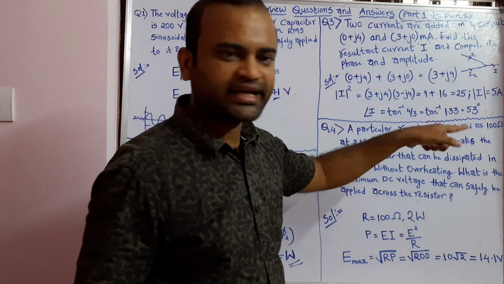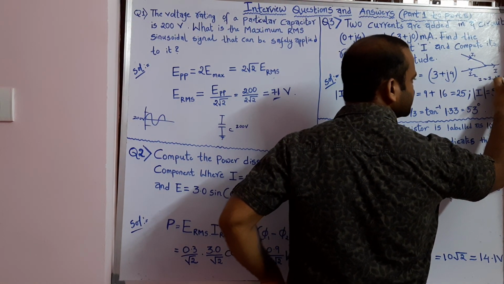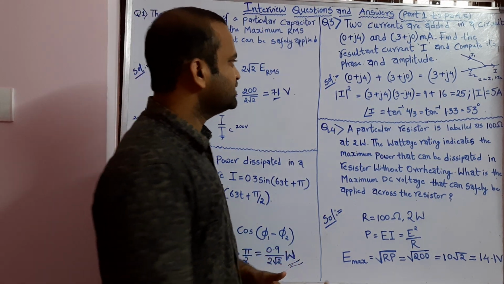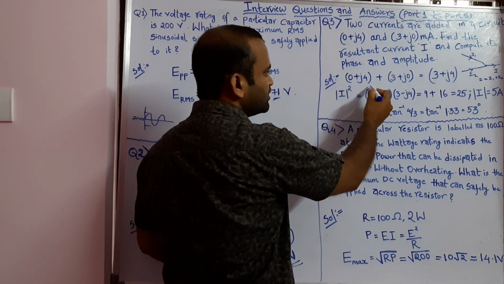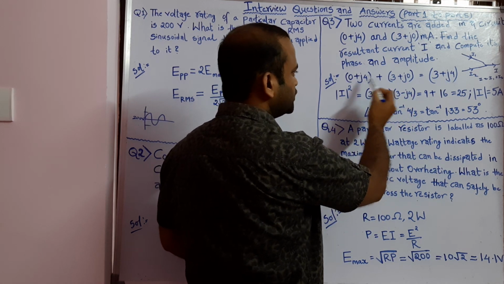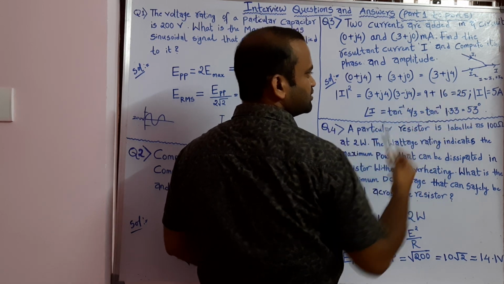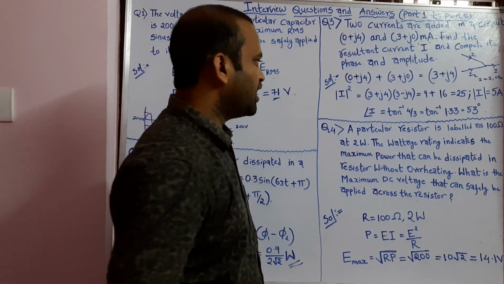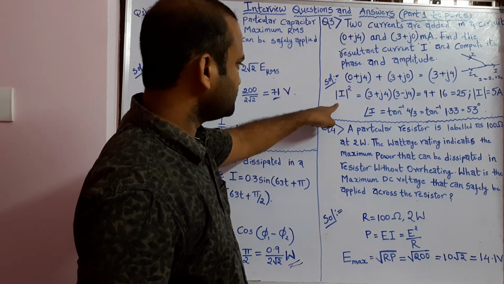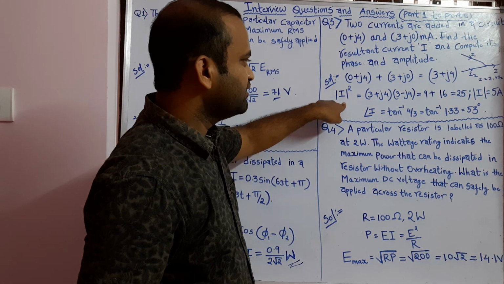Hence, our resultant current I is equal to I1 plus I2. That's the reason: our I1 is 0 plus j4 and I2 is 3 plus j0. When you do this addition, 0 plus 3 is 3, j4 plus j0 is j4, so I equals 3 plus j4. Now, to compute the magnitude of the current, the formula is modulus of I squared. This gives the magnitude of the current,